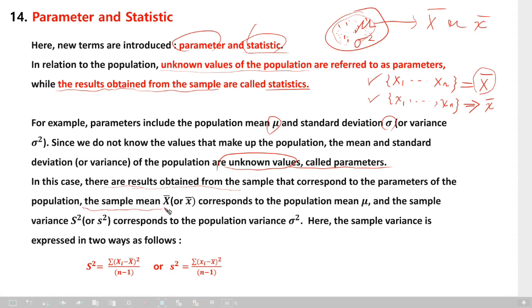The sample mean, X bar, corresponds to the population mean mu, and the sample variance S square, or small letter s square, the calculated value, corresponds to the population variance sigma square. The sample variance is expressed in two ways, capital letter and small letter. Can you understand it? That's good. That will be perfect.